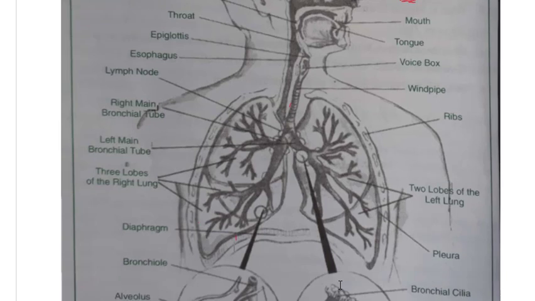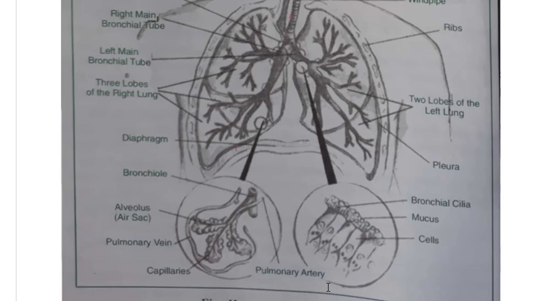We have the diaphragm. Now here this end part is enlarged, and they have named it bronchiole, this smaller tube. This main branch is divided into branches, then this branch is divided into small branches. They are called bronchioles. At the end of the bronchiole we have the alveolar sac, the air sac.